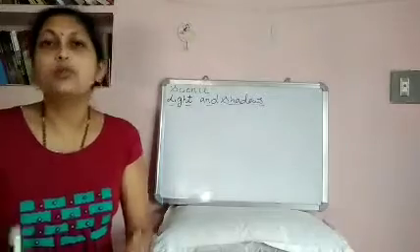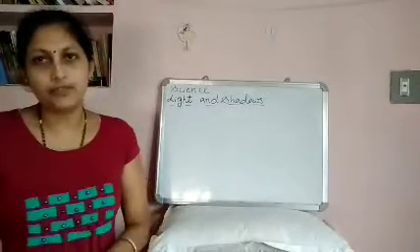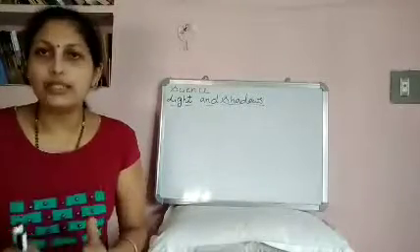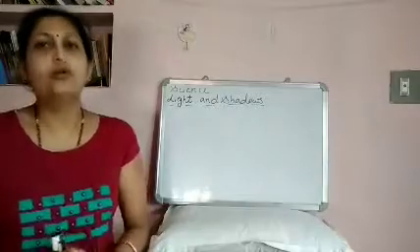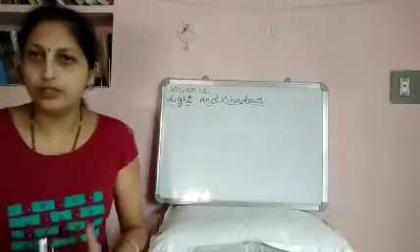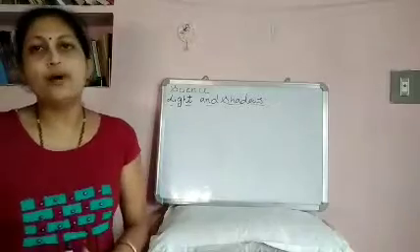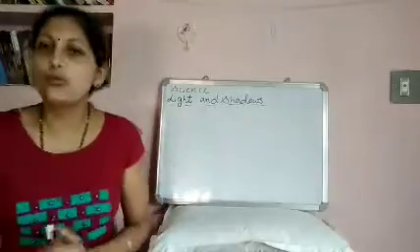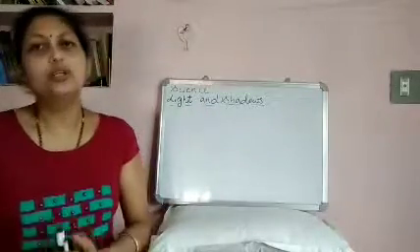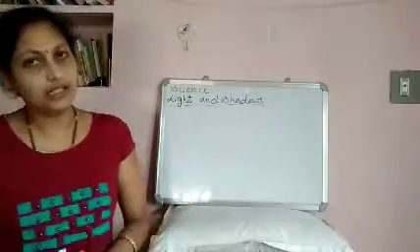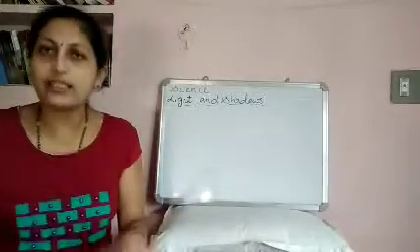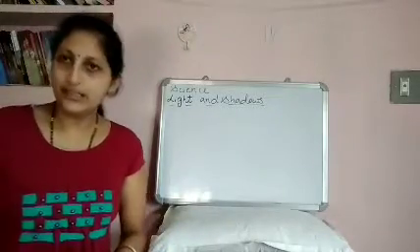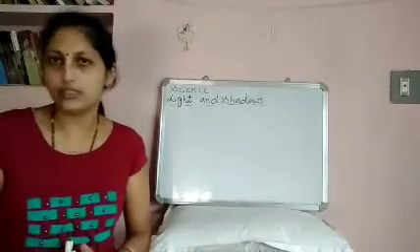So what helped you to see the objects clearly? Obviously it is light, isn't it? So through the light you can see the objects clearly. In the previous chapter already you have learned that light is a form of energy, isn't it? It is a source of energy. So light is a source of energy which helps us to see the objects clearly around us. If there is no light, we cannot see anything around us, isn't it? So light is a source of energy.